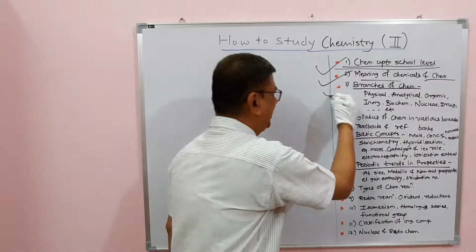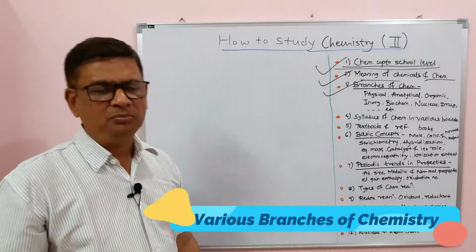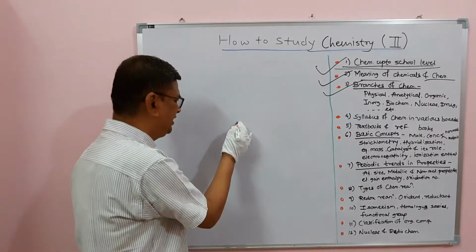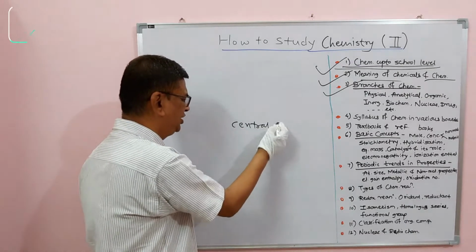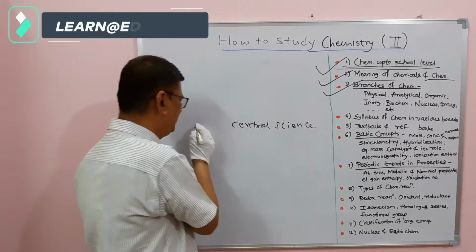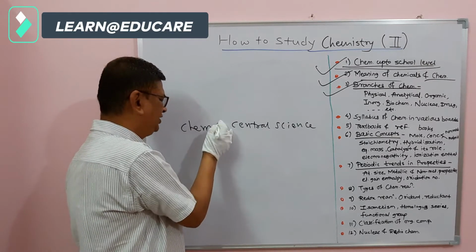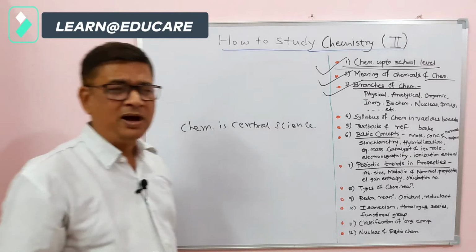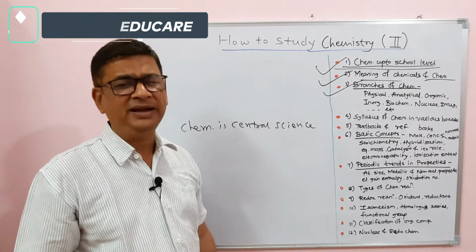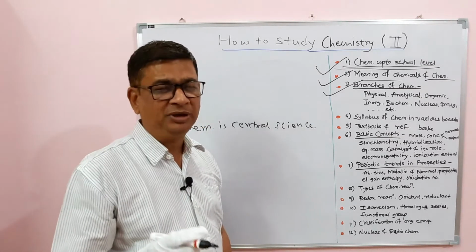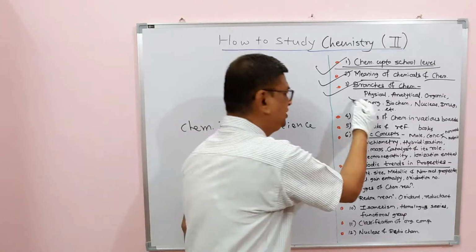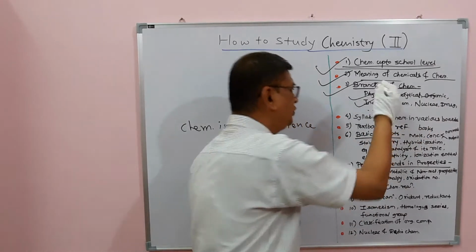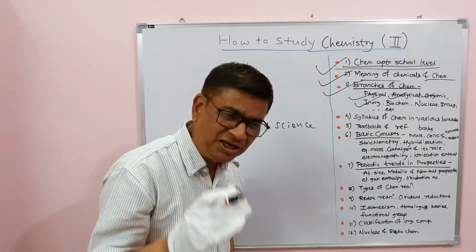Now we deal with branches of chemistry. There are main branches of chemistry. Chemistry is a very vast subject. Chemistry is the central science, as we have seen in the previous session, that is why chemistry is considered the central science. It is related with other sciences. So this is a vast branch of science like other branches, but the main branches of chemistry itself are physical chemistry, analytical chemistry, organic chemistry, inorganic chemistry. These four are the main branches.